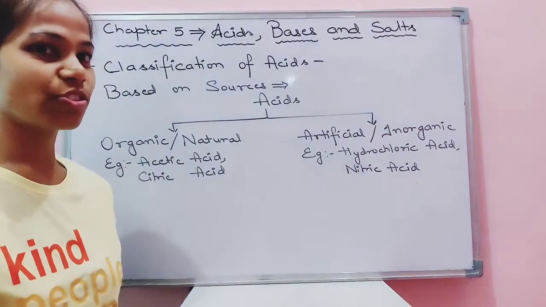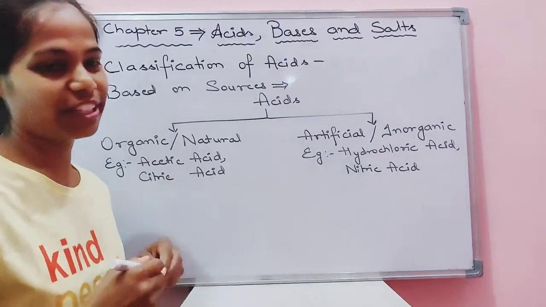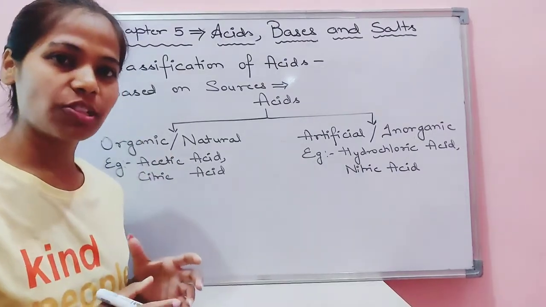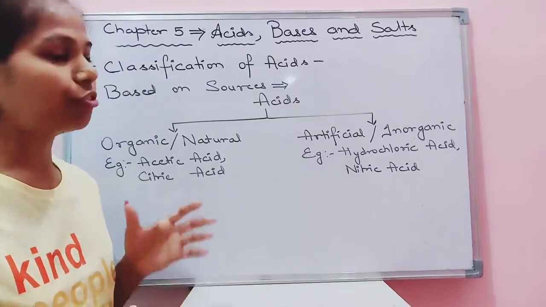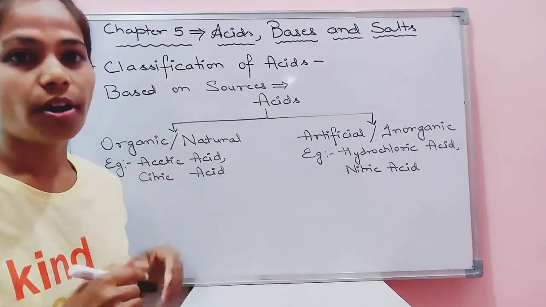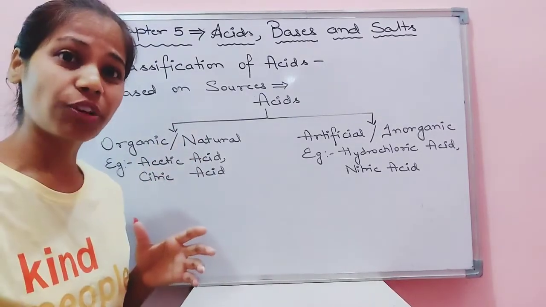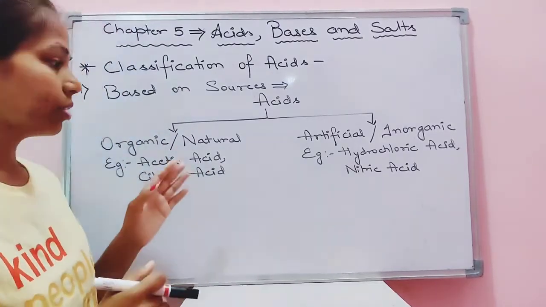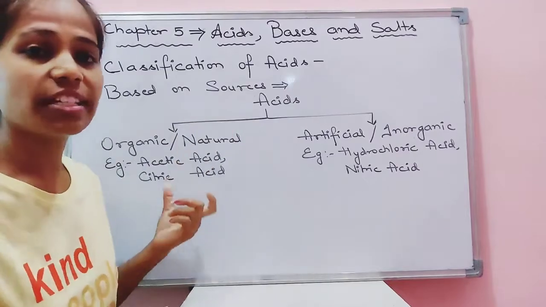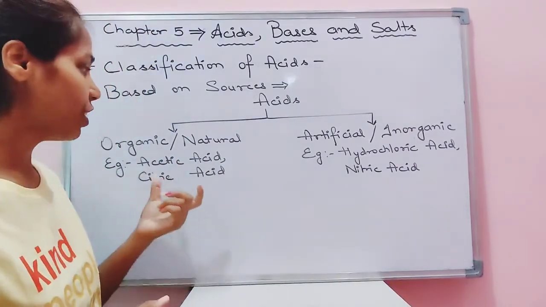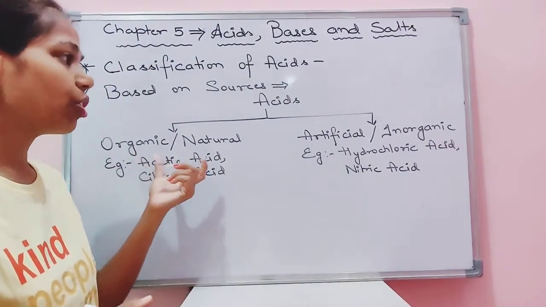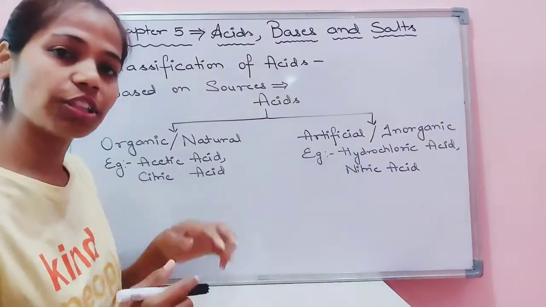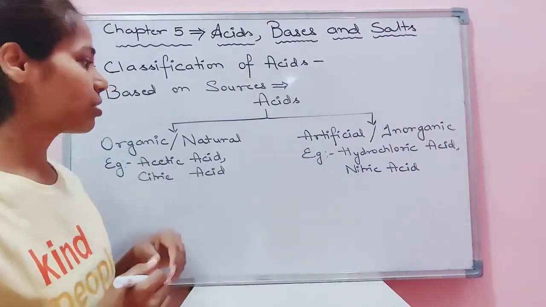Let's move on to the next topic, children. Classification of acids. On the basis of 2-3 properties, children, we are classifying the acid. The very first one is the sources. The sources from which we obtain the acid. We classify the acid into 2 types. Very first one is organic or the natural acid. Second one is artificial or the inorganic acids.